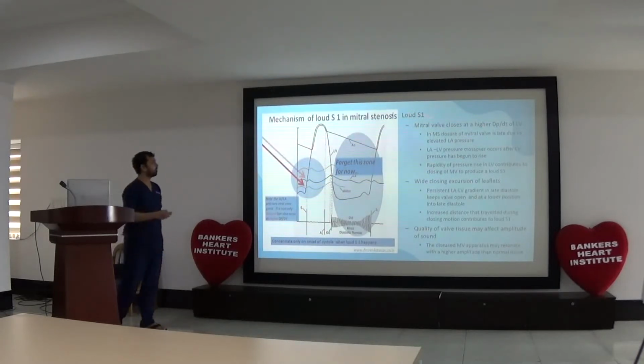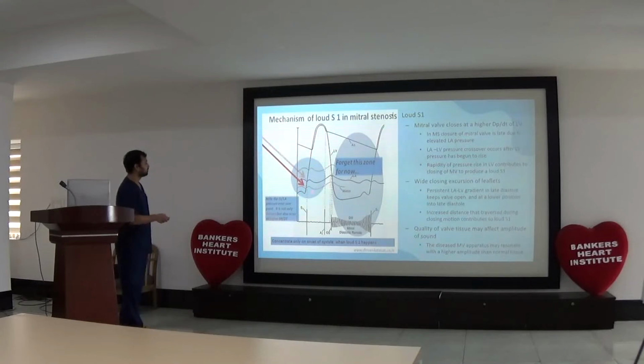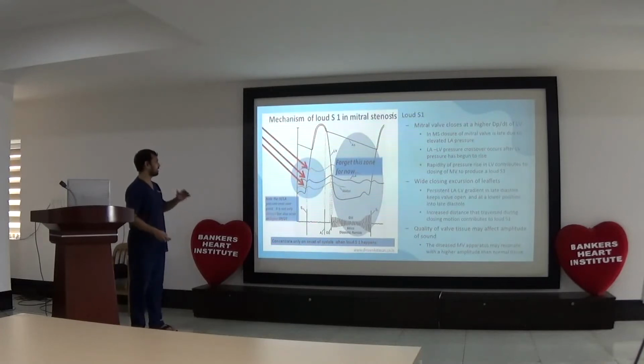Coming to the mechanism of loud S1, there are mainly two mechanisms. First, the mitral valve closes at higher dP/dt of the LV, as we can see in this figure. In severe stenosis, there is closing of the mitral valve at a higher pressure value, so LV pressure crossover occurs at a higher LV gradient.